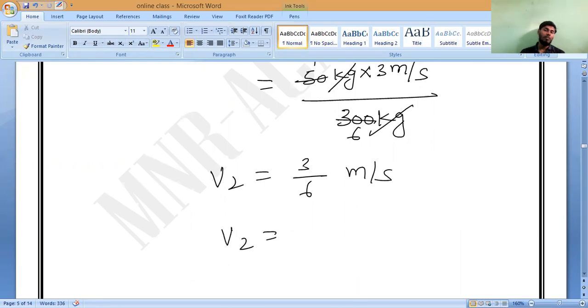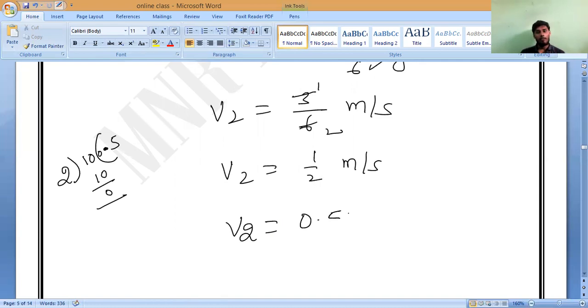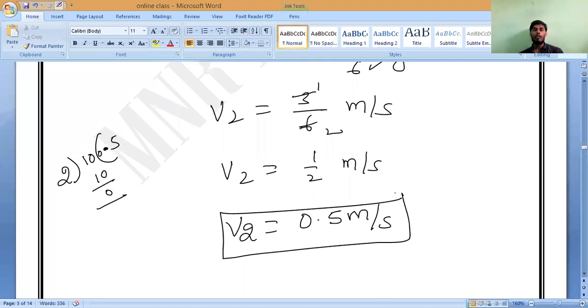Monish, tell me, 3 by 6 is how much? 1 by 2, sir. 3 ones are 3, 3 twos are 6. So 1 by 2 means how much? 0.5 meter per second. That is the backward velocity of the boat.